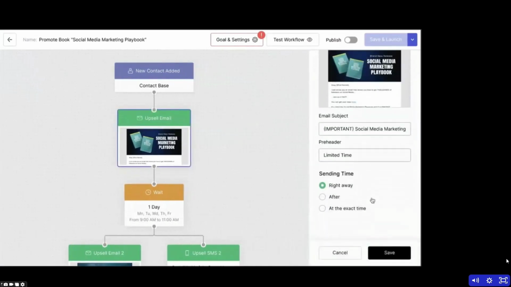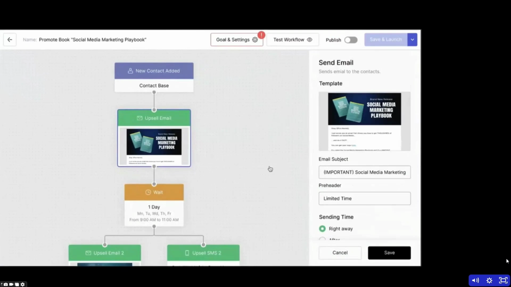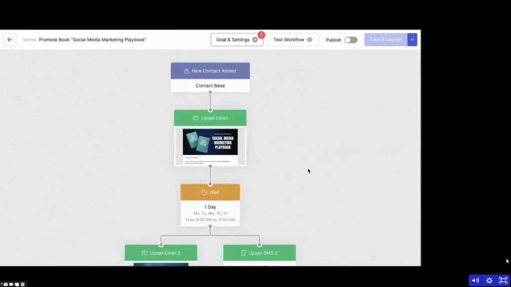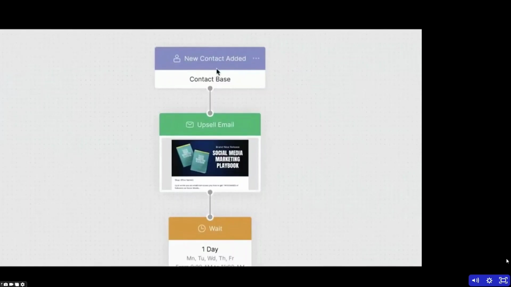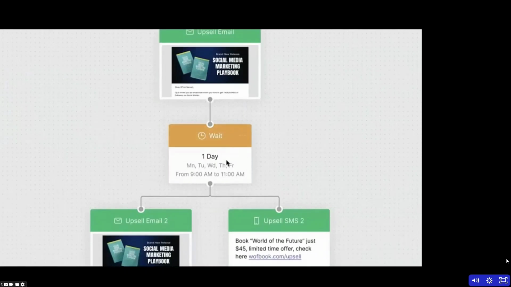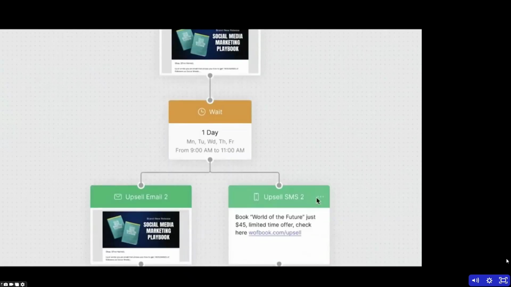We can click on these and see a lot more information, of course, get in there and edit it and more. But you'll notice that we have a few other options here too. So first off, we are going to fire this off when a new contact is added to a specific funnel. So we can click on here and get more details of that. Then we're going to wait 1 day after sending them this email, and then we're going to follow up with a second email. And we're also going to do an SMS text message.